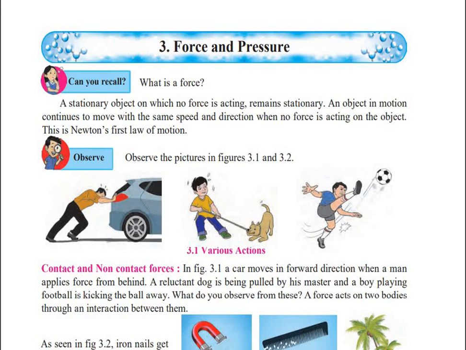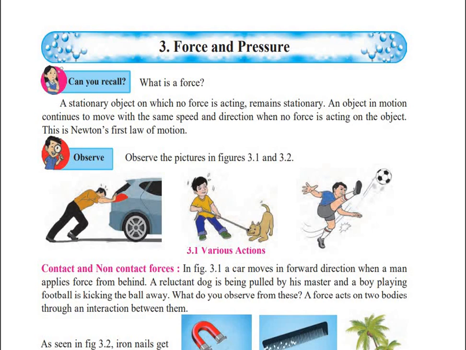Similarly, if an object is in motion, it will not stop until you apply force. For example, whenever you are driving any vehicle, that vehicle is in motion only. It will stop only when you apply the brake, that is, you apply force on that vehicle.